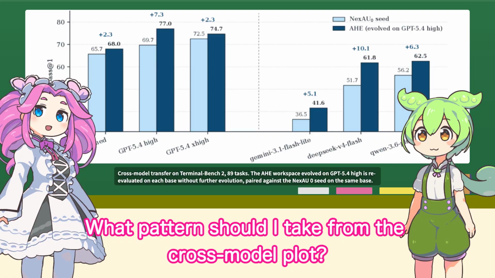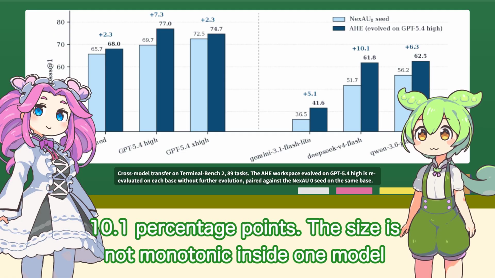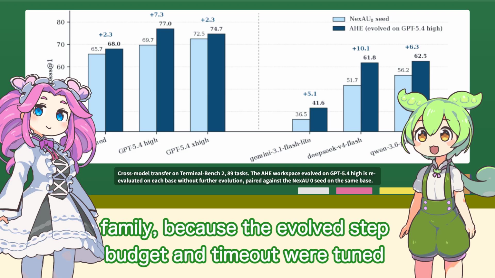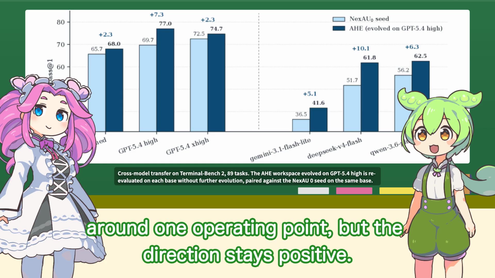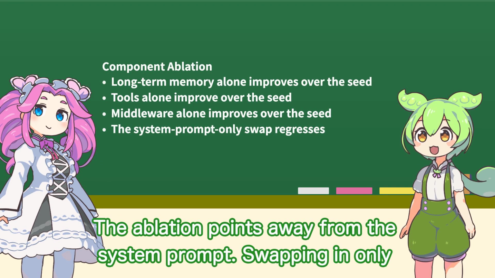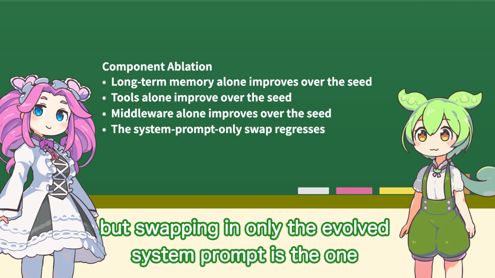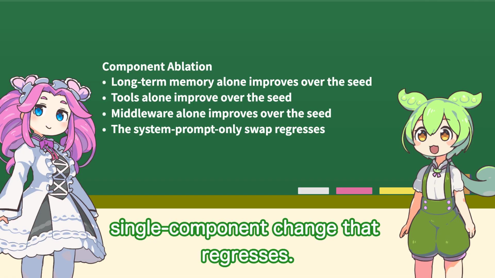What pattern should I take from the cross-model plot? Every tested model shows a positive pass at 1 gain, ranging from 2.3 to 10.1 percentage points. The size is not monotonic inside one model family, because the evolved step budget and timeout were tuned around one operating point, but the direction stays positive. Which harness spots carry the improvement? The ablation points away from the system prompt. Swapping in only long-term memory, only tools, or only middleware improves over the seed. But swapping in only the evolved system prompt is the one single component change that regresses.